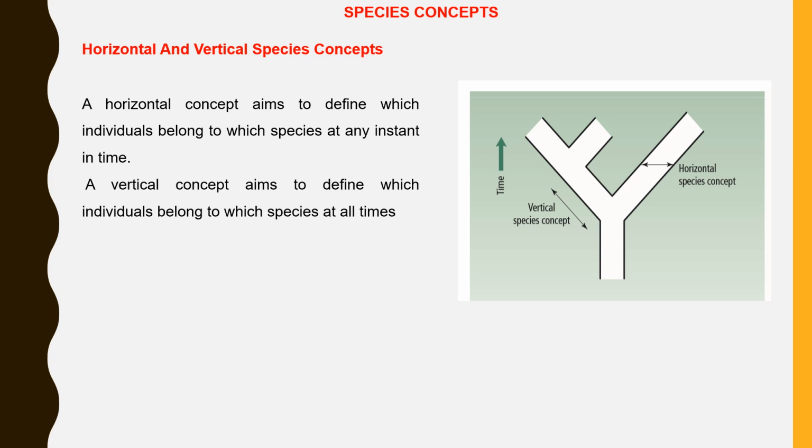The first distinction among species concepts is between horizontal and vertical concepts. In the horizontal species concept, species are defined with respect to a particular time, while the vertical species concept defines species over a period of time, as shown in the adjacent figure.